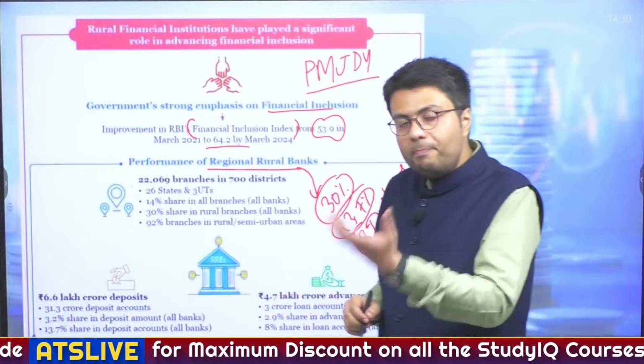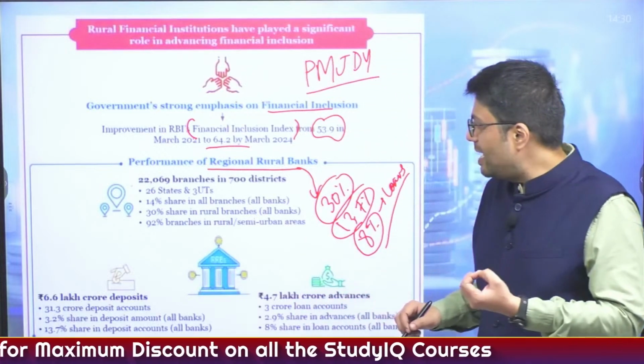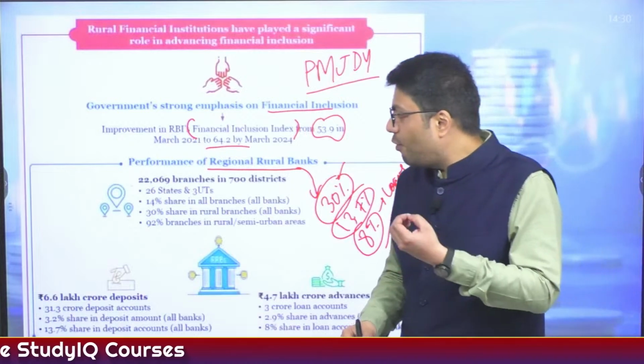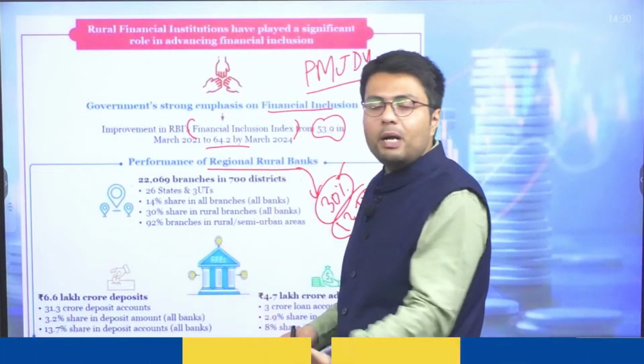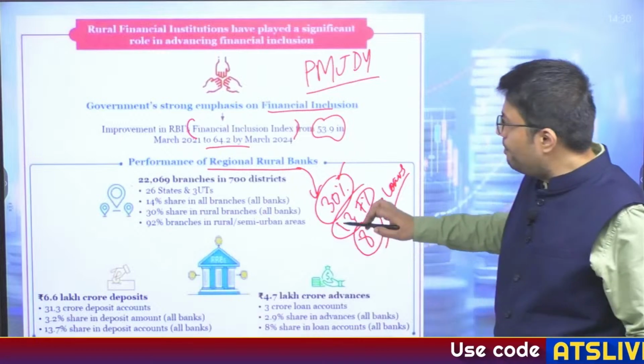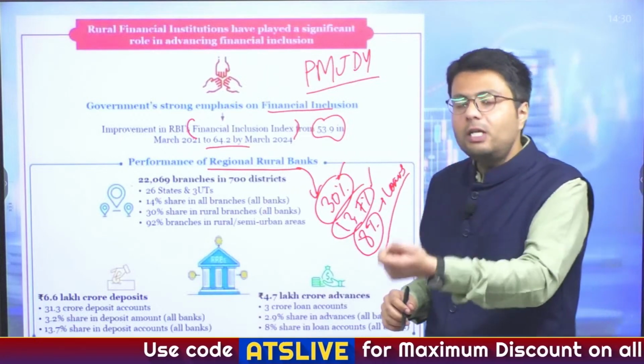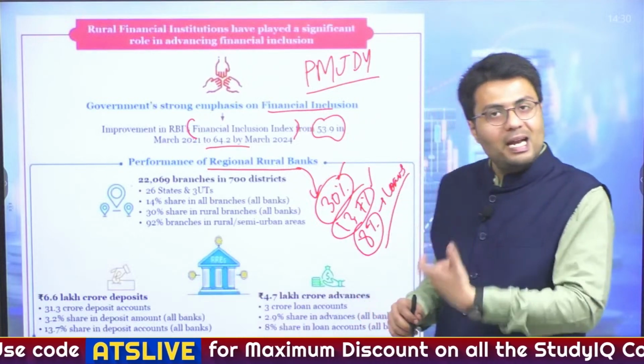So this is the importance of regional rural banks, that they have about one-third share in all rural branches and 14% share of all bank branches in India.